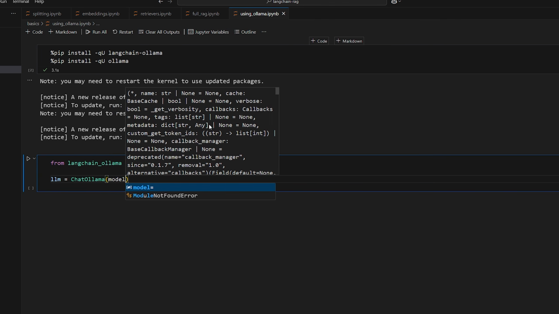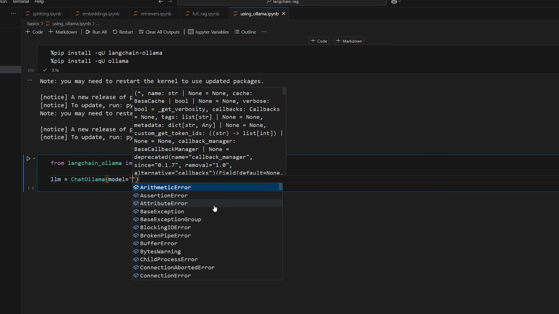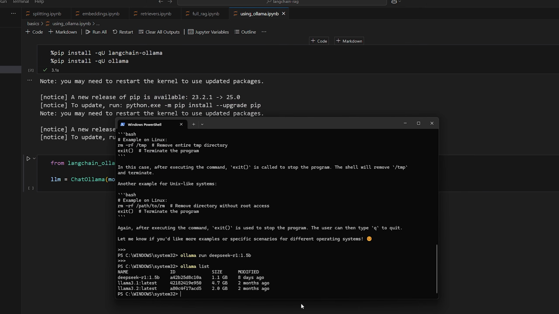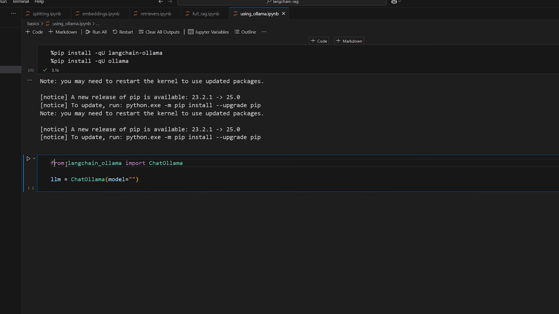So we can do model equals, and we want to make sure that we get the exact name for it to work. So if you do ollama list, you can see a full list of all the models that you have locally. So, for example, let's do Llama 3.1 latest. Since it's the latest, you don't have to put latest. You can just do Llama 3.1. So I'll do Llama 3.1.